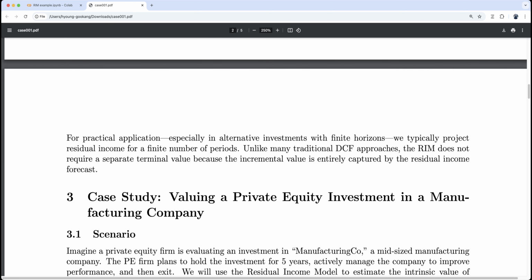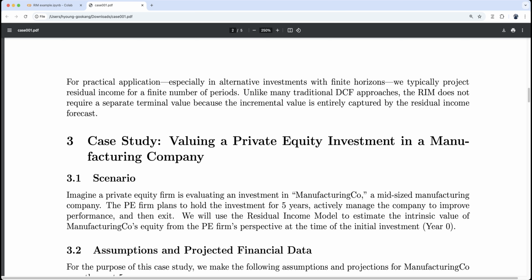Case study: valuing a private equity investment in a manufacturing company. Scenario: imagine a private equity firm is evaluating an investment in Manufacturing Co., a mid-sized manufacturing company. The PE firm plans to hold the investment for 5 years, actively manage the company to improve performance, and then exit. We will use the residual income model to estimate the intrinsic value of Manufacturing Co.'s equity from the PE firm's perspective at the time of the initial investment, year 0.